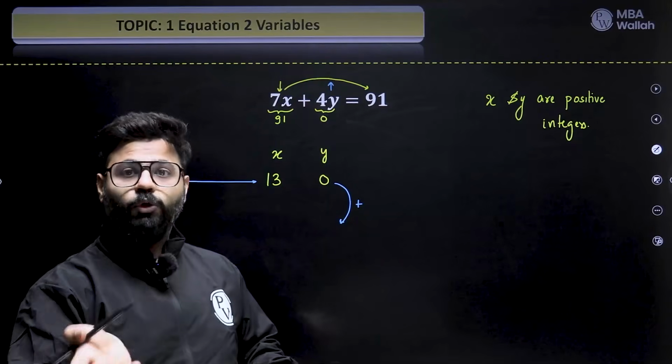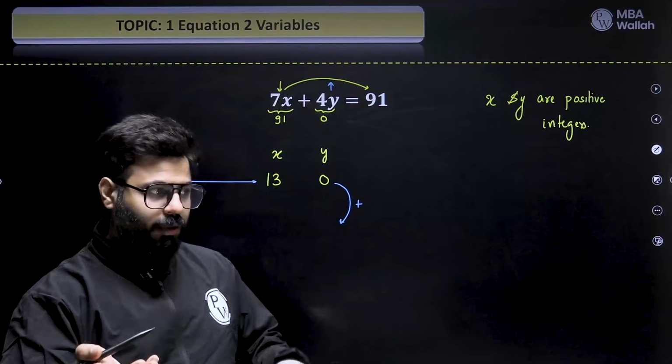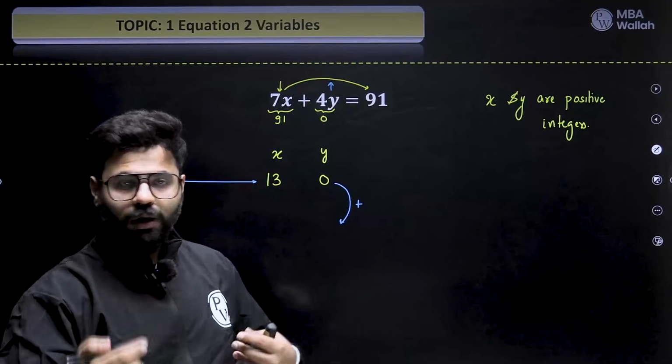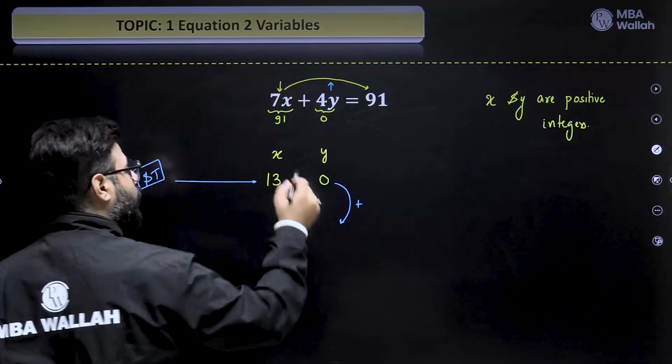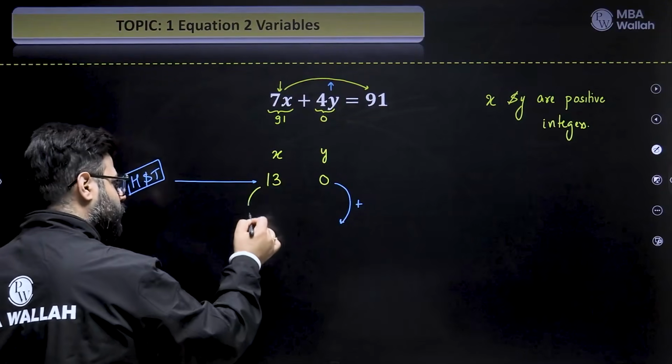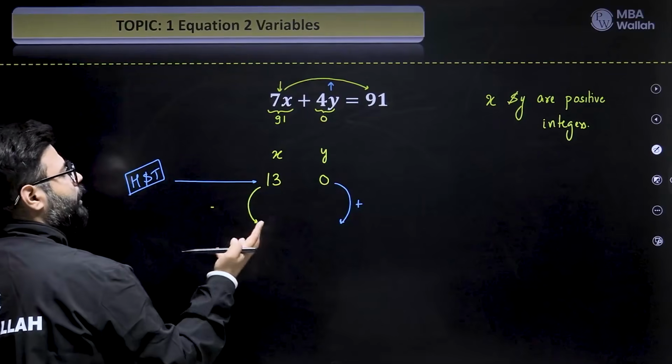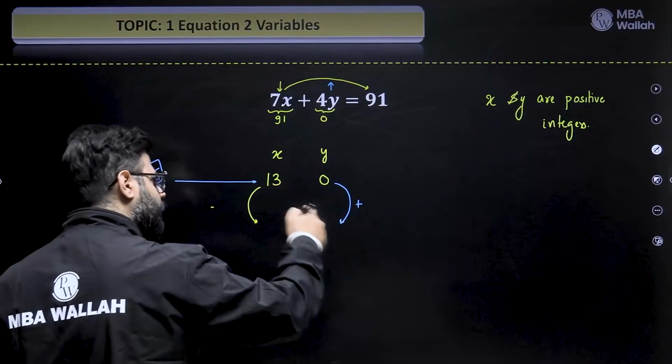I became 50, you became 40, again we are 90. I became 40, you became 50, we are again balanced, right? So if this is going up, this has to go down. So if I add something to this, I have to subtract something from this. So the idea is simple, hit and trial. Add something here, subtract something here.